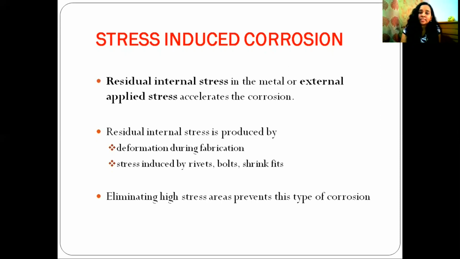Residual internal stresses are produced by deformation during fabrication and stress induced by rivets, bolts, shrink fits. These are the reasons for the development of residual internal stress on a metal. Residual internal stress and externally applied stress both accelerate the corrosion condition. Eliminating high stress areas can prevent these types of corrosion.